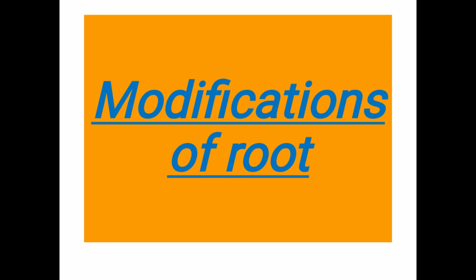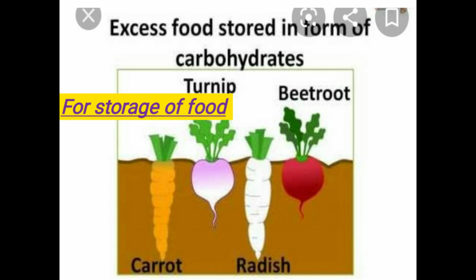Modifications of root. The roots of certain plants are modified to carry out some specialized functions. Some of the modifications are for storage of food. The roots of certain plants like carrot, turnip, beetroot, radish, and sweet potatoes get modified and become fleshy to store food. The food made by green leaves moves downward to the roots and gets stored there. Plants use this food when climatic conditions are not favorable.